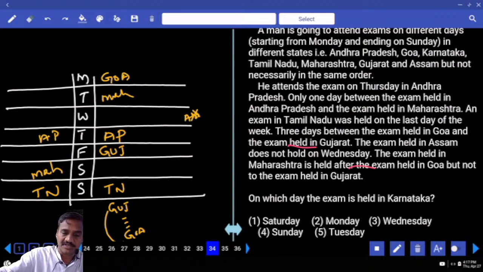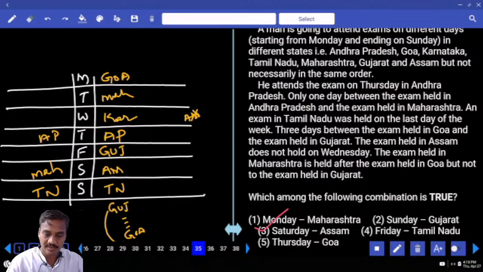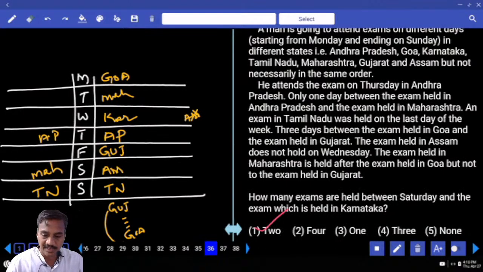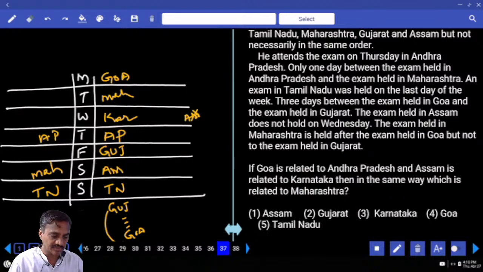Now we fix the case. Now Assam cannot be here. Gujarat is false. Saturday, Assam is 2. Choice 3, question number 35. The next one, 36. How many exams are held between Saturday and Karnataka? Now between Saturday and Karnataka there are only 2. That is choice 1, 36.